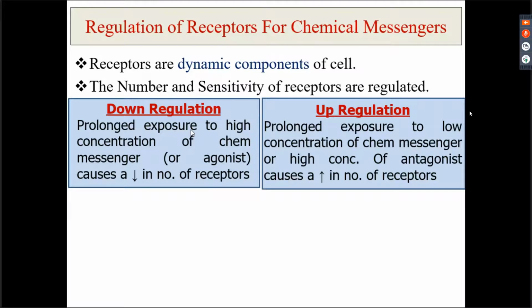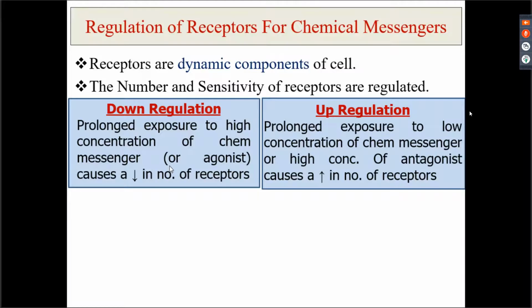When there is a prolonged exposure to high concentration of a chemical messenger or an agonist, it will cause a decrease in the number of receptors. This is known as down regulation, right? So what is down regulation of receptor? जब बहुत ज़्यादा chemical messenger for a long time present हो रहा है body में, तो उसके number of receptors decrease हो जाएंगे.